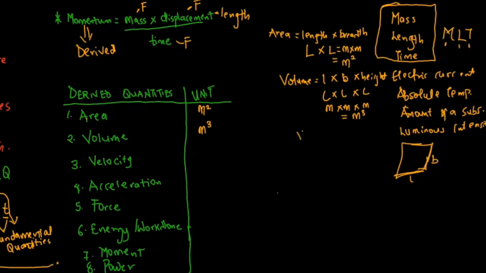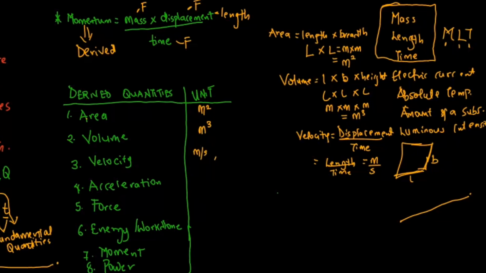For velocity, the formula for velocity is displacement over time. And displacement, like I said earlier, is a form of length. The shortest distance between 2 points is what we refer to as displacement. So it is like length over time, and length is measured in meter, time is measured in seconds. So the unit for this is meter per second, or there's another way we can present it in index form. We write it as ms raised to the power of -1.